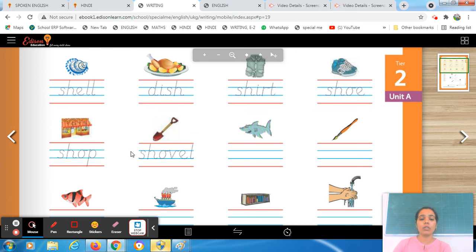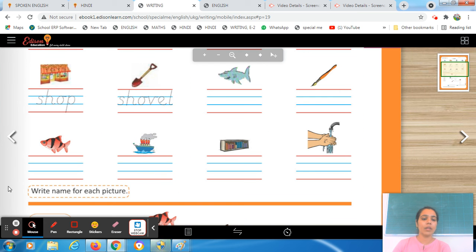So today we are doing the sh words, sh sound words, and in each word the sound is the same. What sound is it? Sh sound. Okay. Now let's read over here. Write the name for each picture.